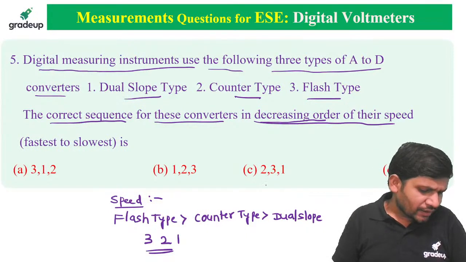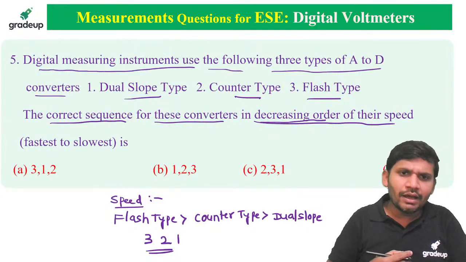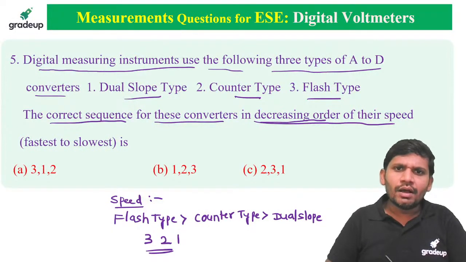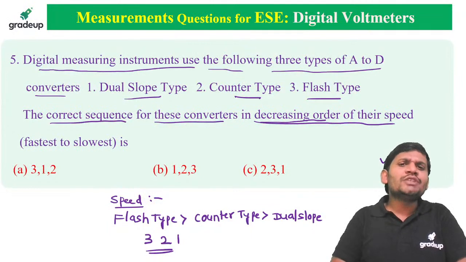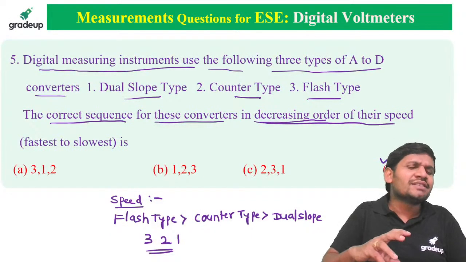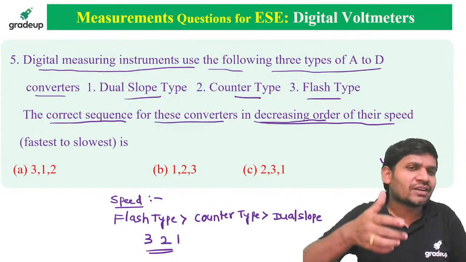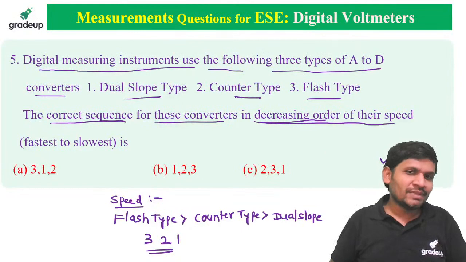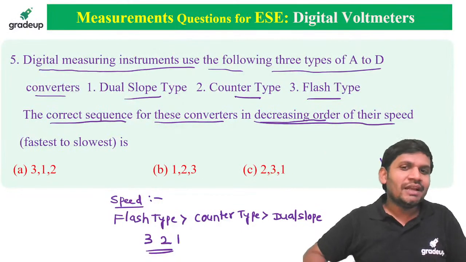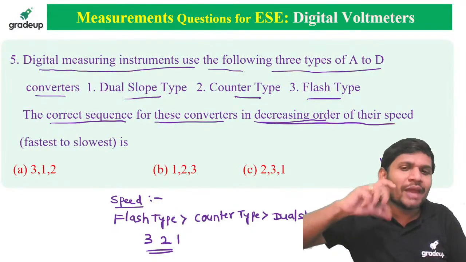Which one is correct, sir? Yes, Bhattacharya, it is not A. The answer is D, sir. Option D. The lowest speed is dual slope. The name itself indicates that: dual slope integration. Two times integration takes more time to get the output, that's why it is the lowest speed. Like that you remember.